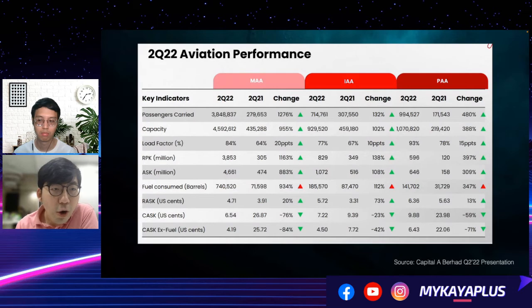That's why you can see all the key KPIs that we mentioned just now are basically highlighted within the key indicators here. Of course, some of the things that they will put on top is something related to the fuel. So you can see fuel consumed per barrel, what is the CASK, ex-fuel, and so on. But of course, we will go into details in the next videos. Check it out in the link that will be shared in the top right hand of the video.